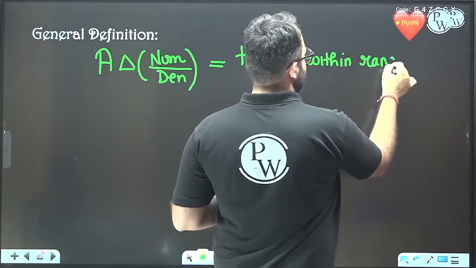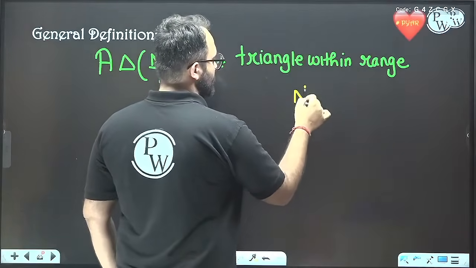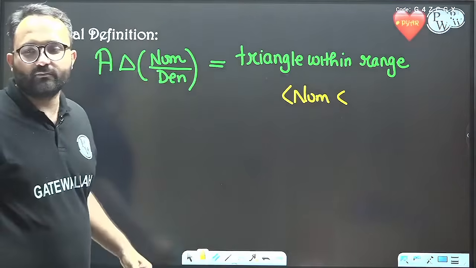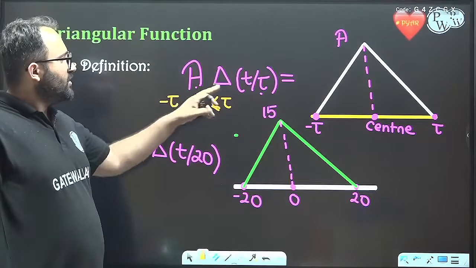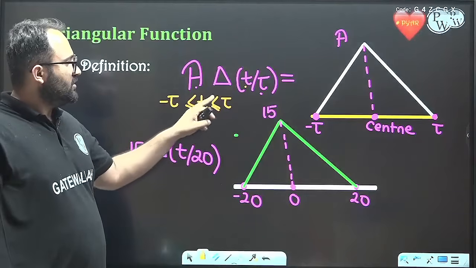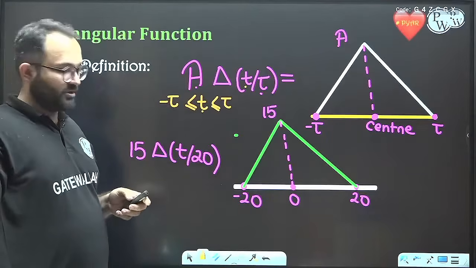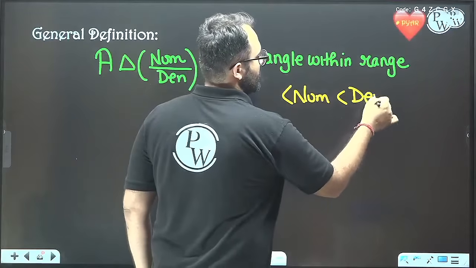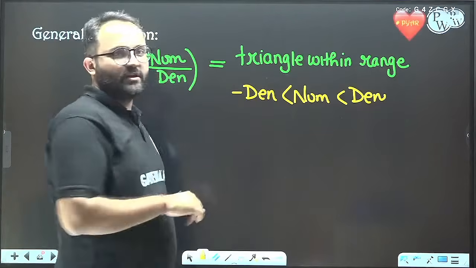Within the range is given to us. What is the range? Now just tell me, I want all the students to answer. Just tell me what is the result. The result is: numerator less than denominator, greater than minus denominator. Okay. So numerator less than denominator greater than minus denominator, and this is what the equation is.